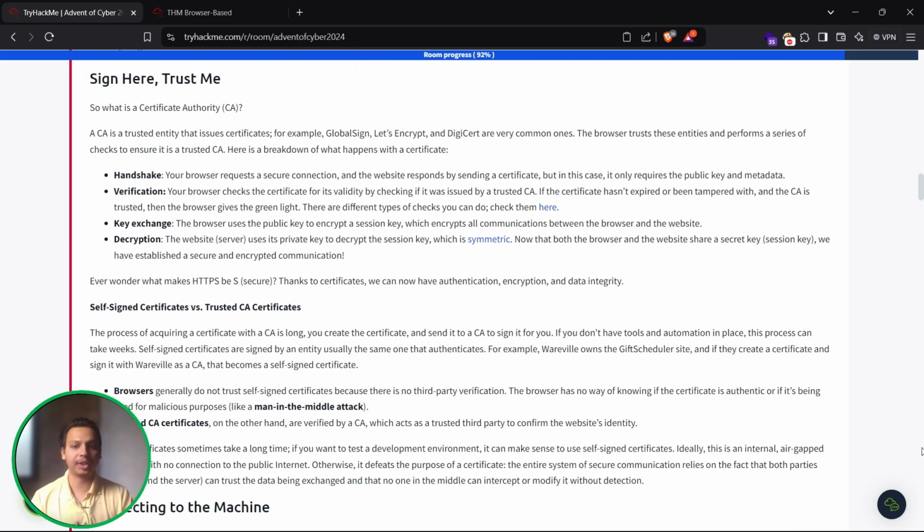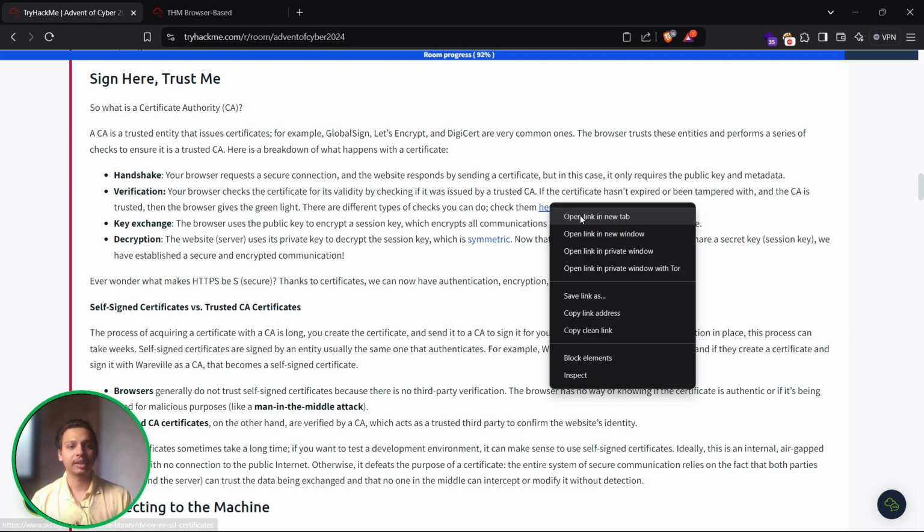So there will be a handshake. Your browser requests a secure connection and the website responds by sending a certificate, but in this case it only requires the public key and metadata. Verification: your browser checks the certificate for its validity by checking if it is issued by a trusted CA. If the certificate hasn't expired or been tampered with, and the CA is trusted, then the browser gives the green light. There are different types of checks, you can check them out over here.